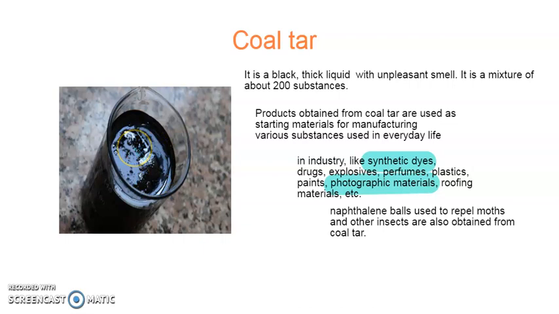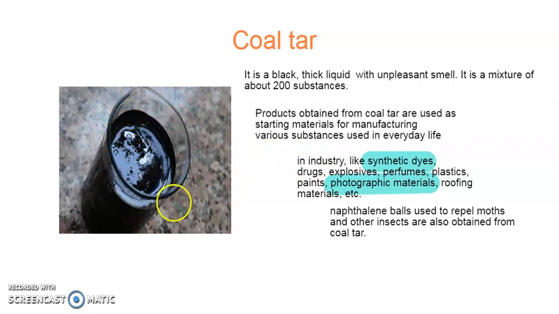It is a mixture of about 200 substances, because of which coal tar is used in manufacturing dyes, drugs, medicines, explosives, perfumes, plastics, paints, photographic material, roofing material, etc.